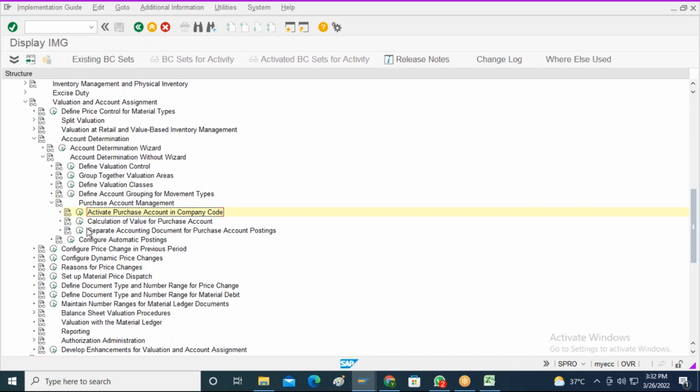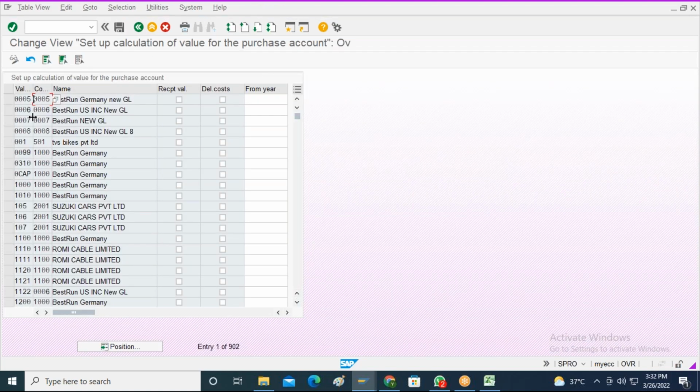Calculation of value for purchase account. I will click on the execution button. Here for the particular valuation area and company code combination, I need to activate the receipt valuation level and the delivery costs. Okay, let me see if there is any.